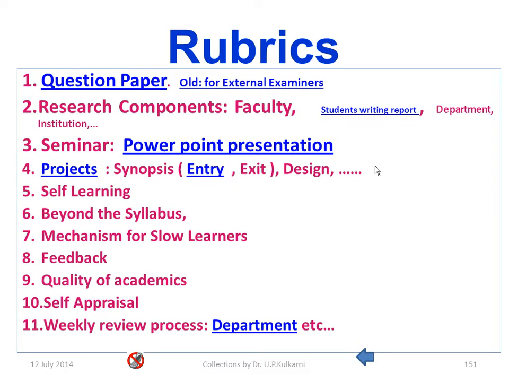This is the second part of rubrics development. Now let's look into the other few examples. We are already seeing the question paper. Similarly, the project also we can see. Project synopsis entry we would like to look into.